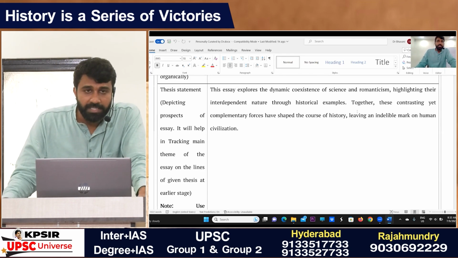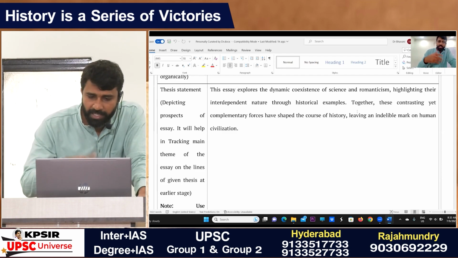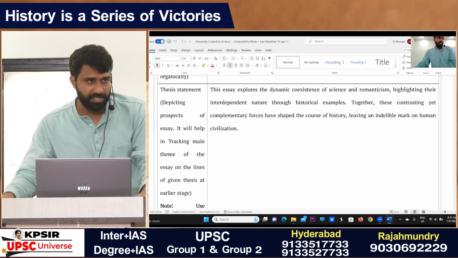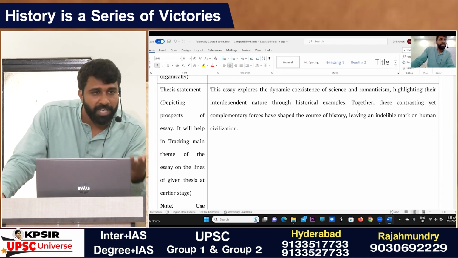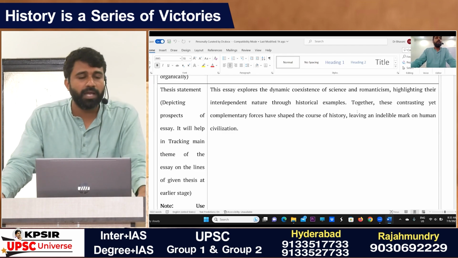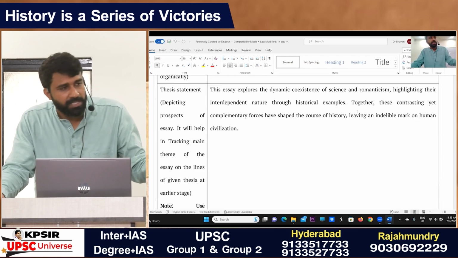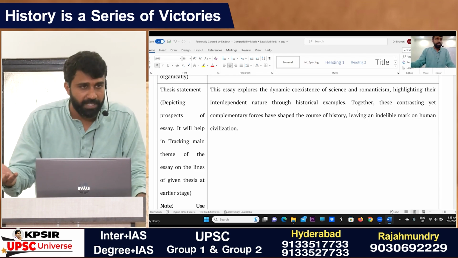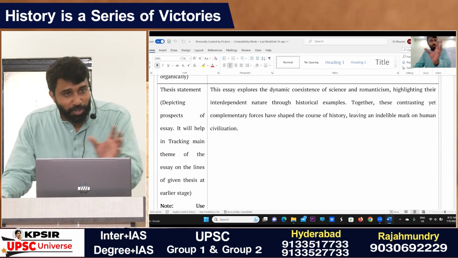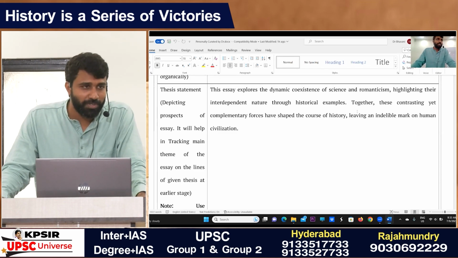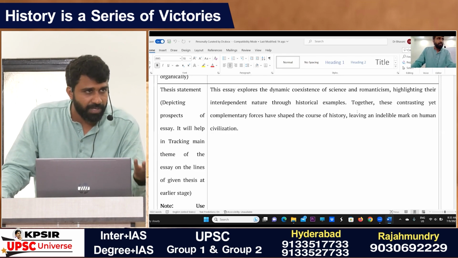So this is the transition from one part to another part of the essay, and the thesis statement is giving you what is going to be presented here, because you are not going to give extra weightage to any of the aspects of scientific man versus romantic man. Suppose if I completely support the scientific man, which contributed to the progress of human civilization, is it really worthwhile for awarding good marks?